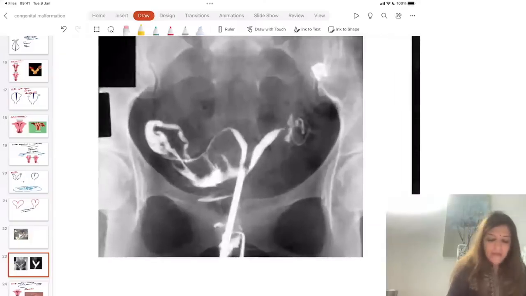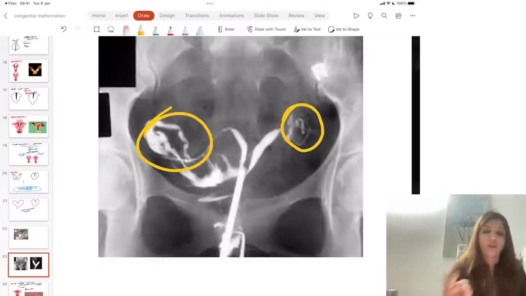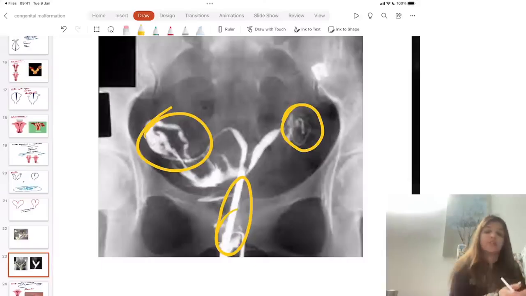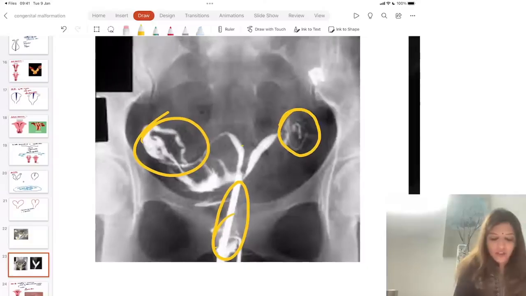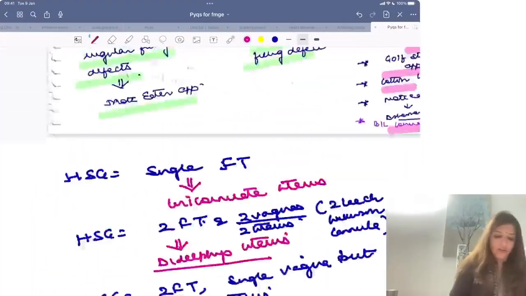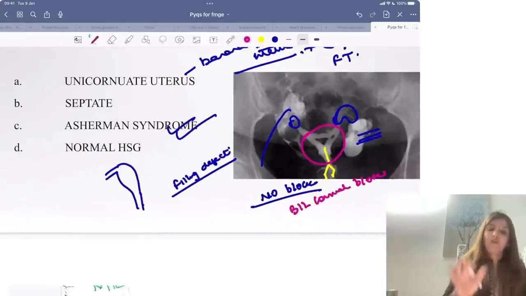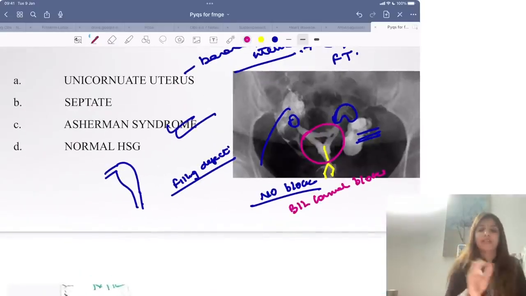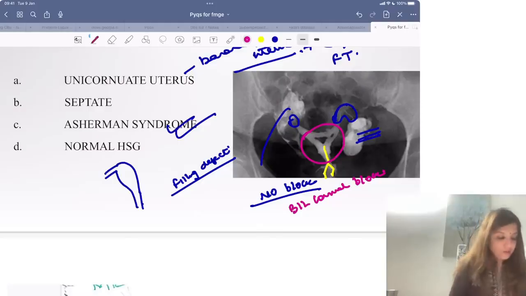Compare it with this image over here. In this image, again I am seeing two fallopian tubes, so it cannot be unicornuate. I am seeing single Leach-Wilkinson, it cannot be didelphys. So either it is bicornuate or septate. Now the distance between the two horns is less than 4 centimeters and it is acute angle, so this is septate uterus. Clear to all of you? Yes? Okay. So all your confusions gone? And if you are getting multiple filling defects, it is Asherman syndrome, single smooth filling defect, fibroid or polyp. Clear to all of you?